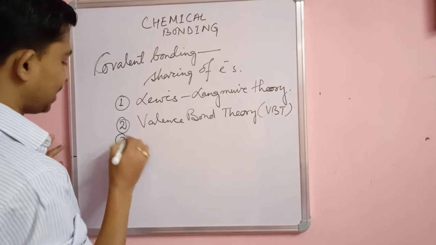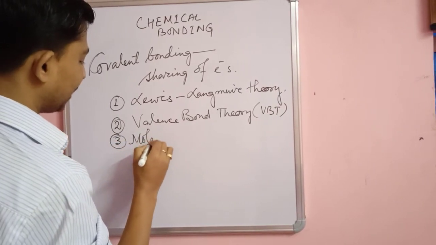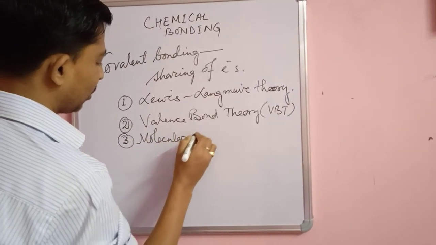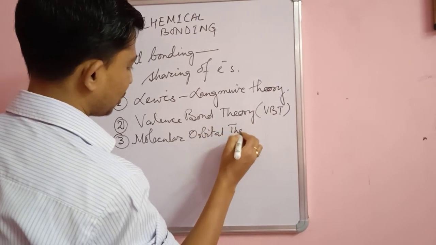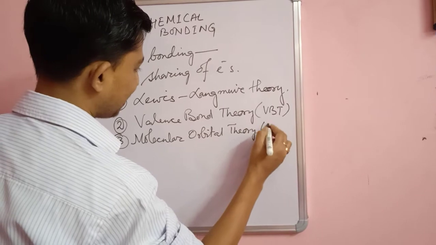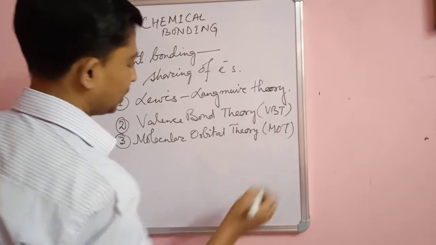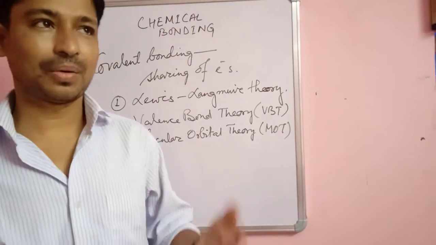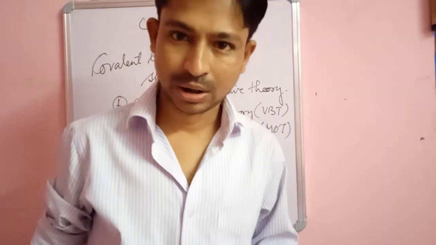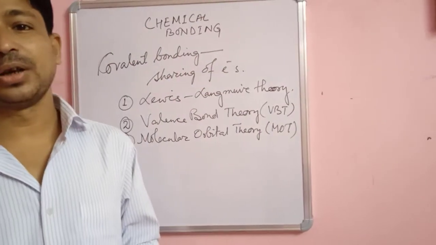And number three is molecular orbital theory, or MOT in short. One by one we will discuss one theory after another. So let us start with the Lewis-Langmuir theory.